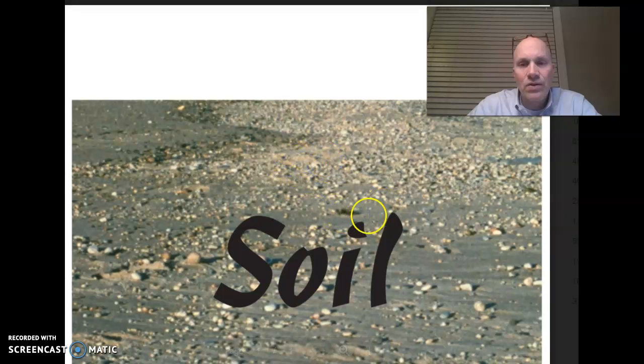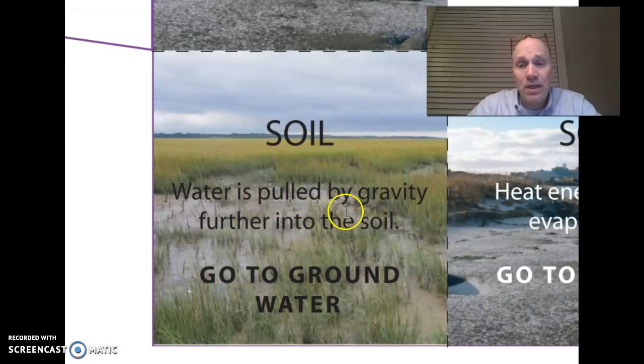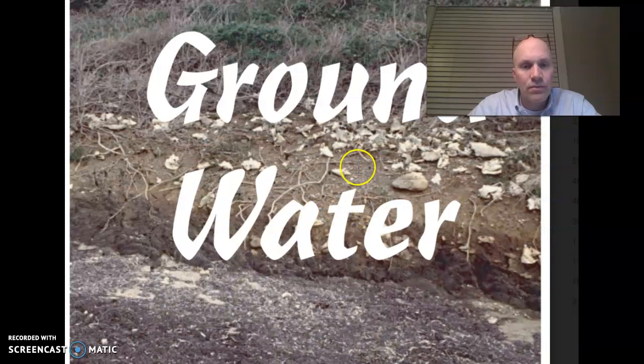And once back to the soil, what's going to happen to it? That water is going to get pulled by gravity, and it's just going to sink down below the ground through infiltration. After it sinks down into the ground, it's going to become part of the groundwater, which is the water underneath the surface of the ground.